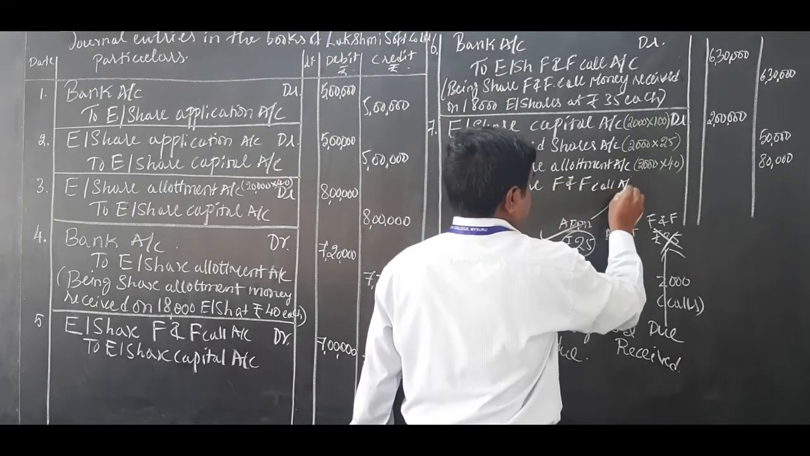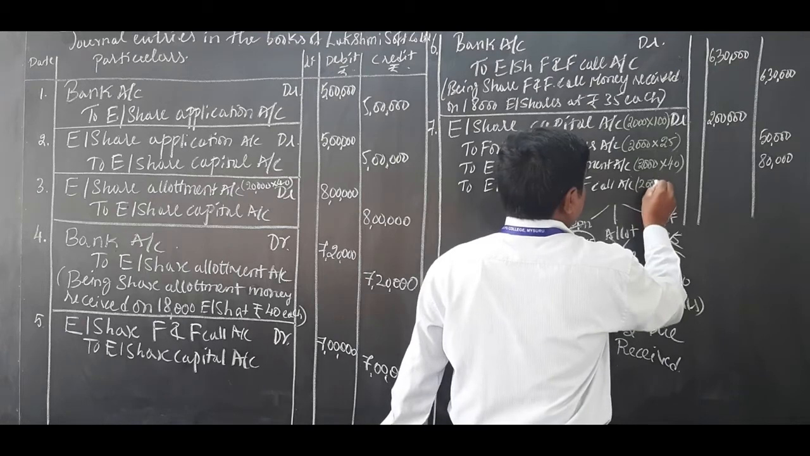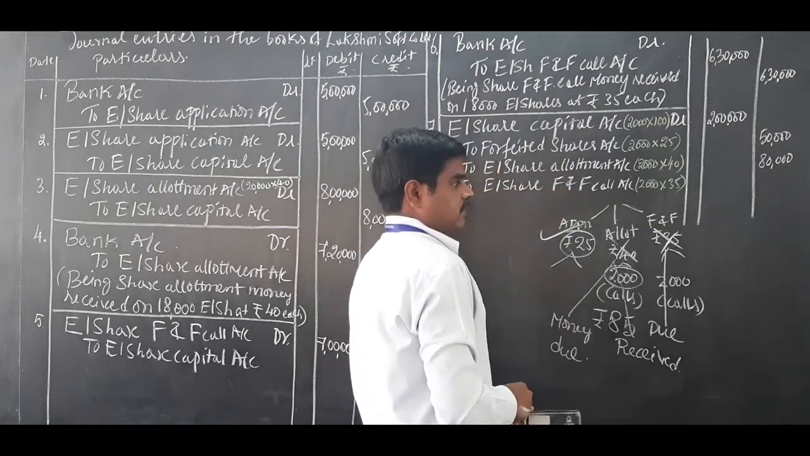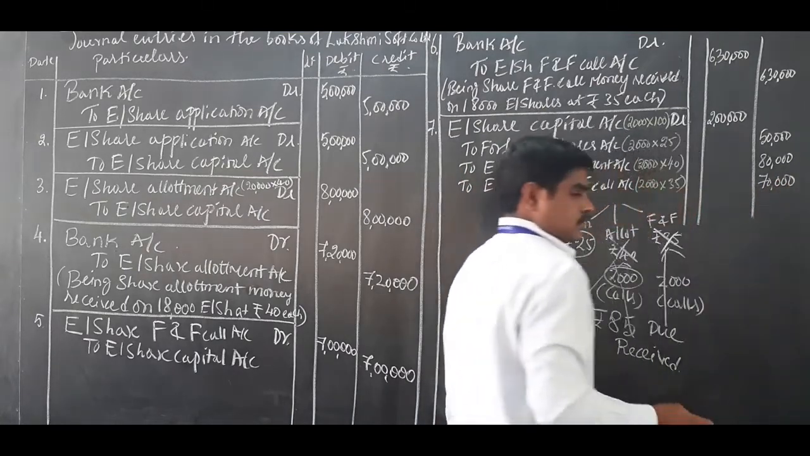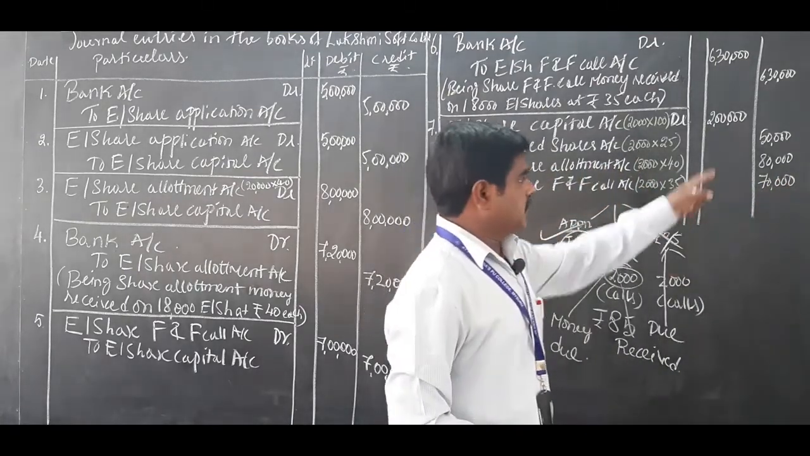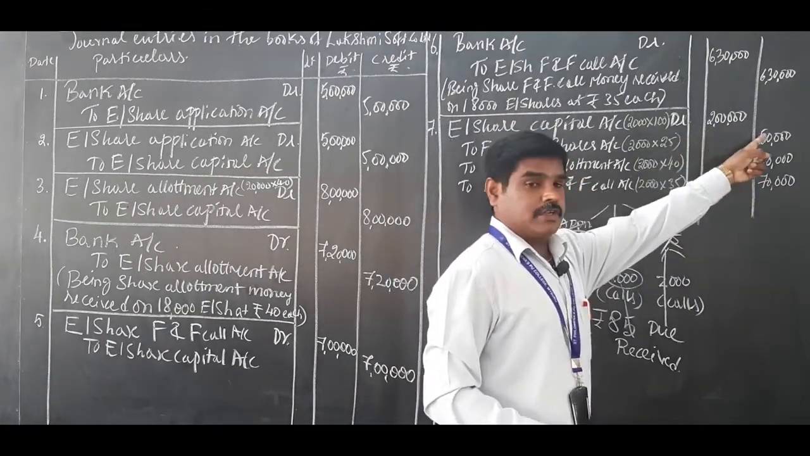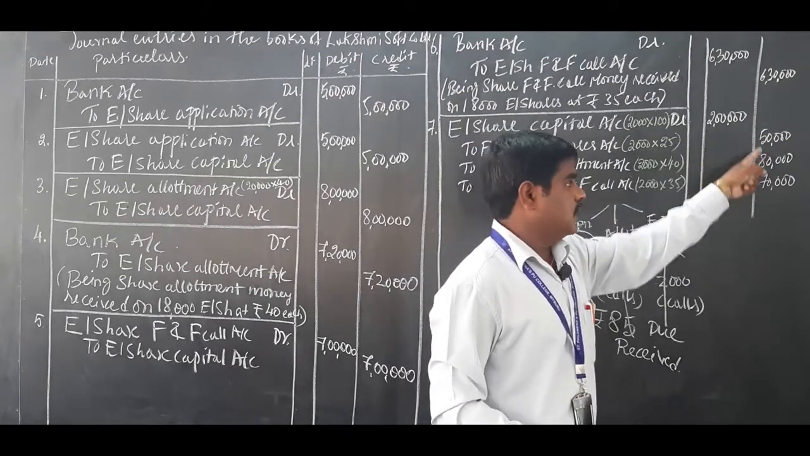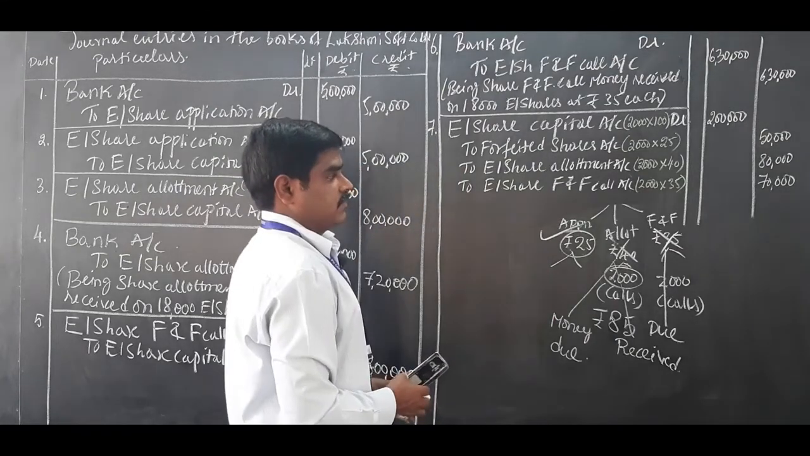To equity share first and final call account, 2000 into 35. 35 rupees is the first and final call, so that comes to 70,000. Before going to the next journal entry, check whether 2 lakh is equal to 2 lakh. Every journal entry, debit must be equal to credit. 2 lakh is here, 2 lakh is here.